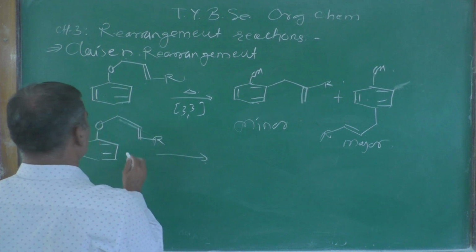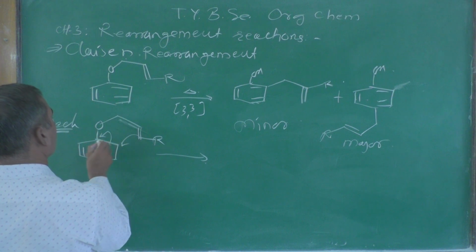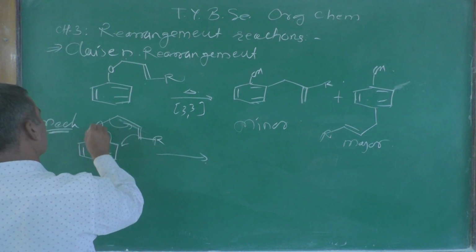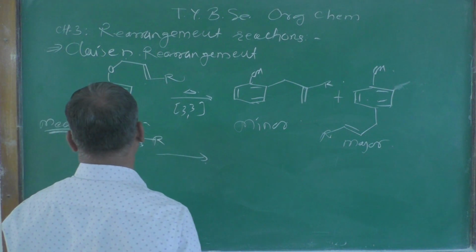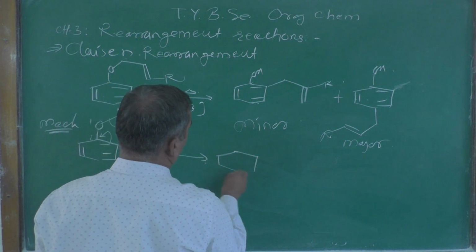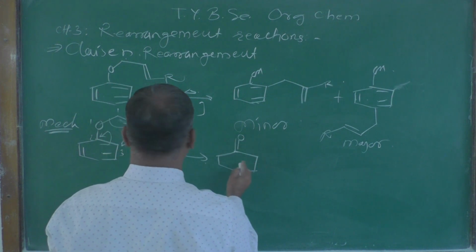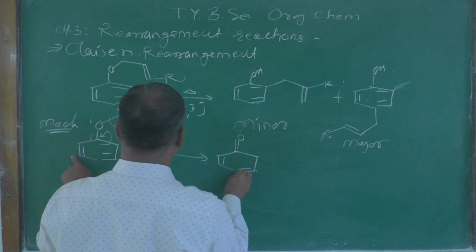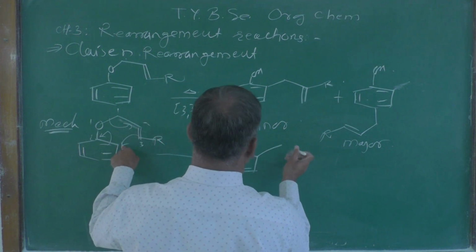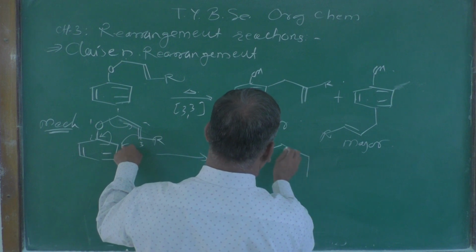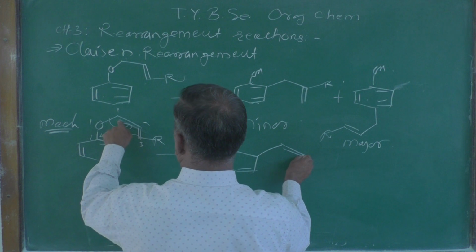Now what is going to happen? This double bond forms a bond over there. This one is 1, 2, 3, 1, 2, 3, right? Now there you are going to get this one, double bond O, then this double bond and this double bond as it is. Here a double bond is formed. Then here it will be the double bond.